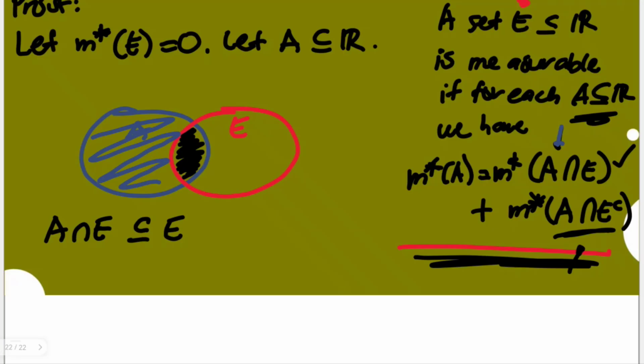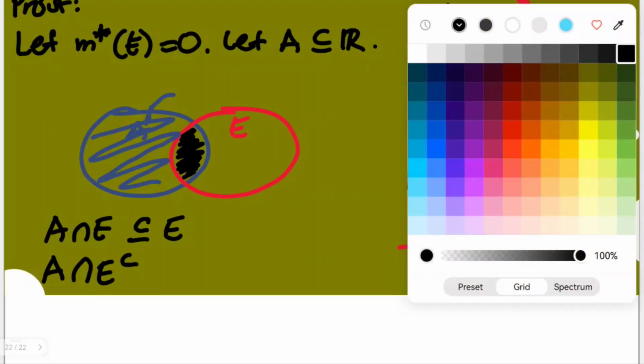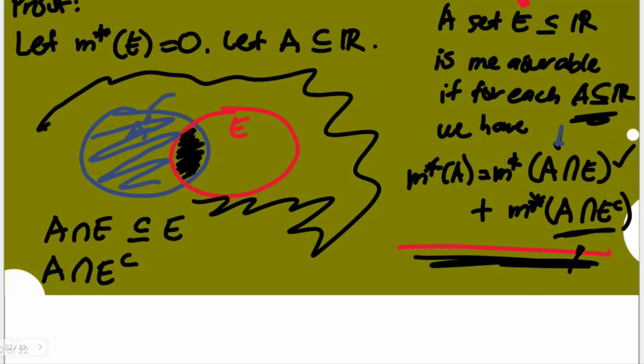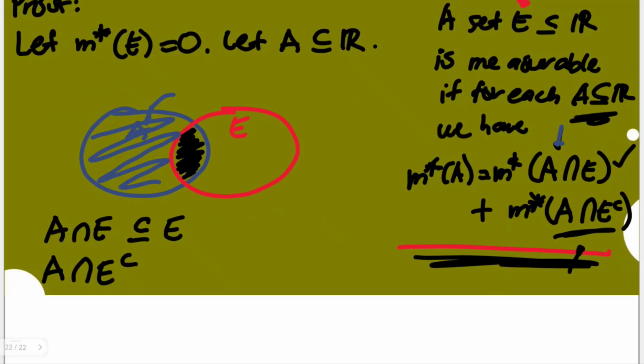If we connect this to our A, this is A intersection E complement. That would mean the E complement is everything outside this one, so this will include everything, but the intersection of the two with A is this blue region here.